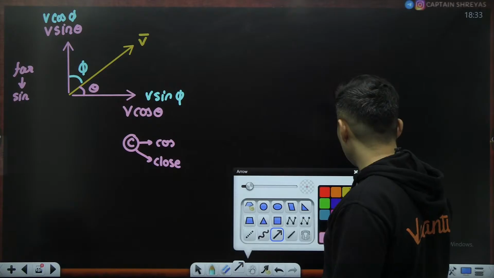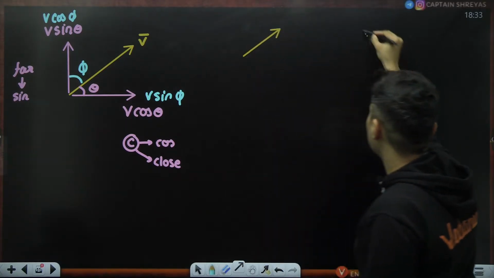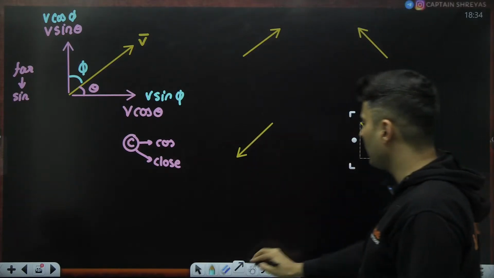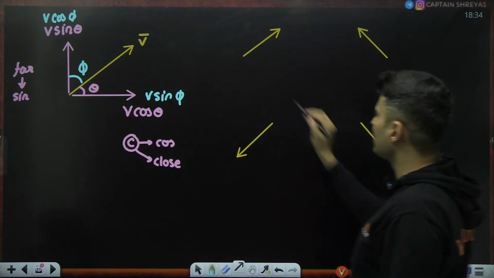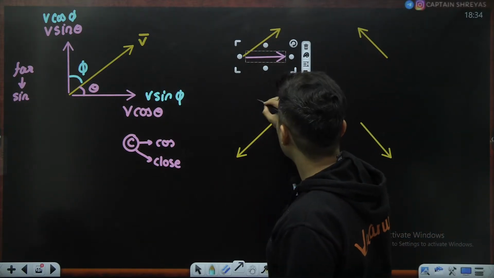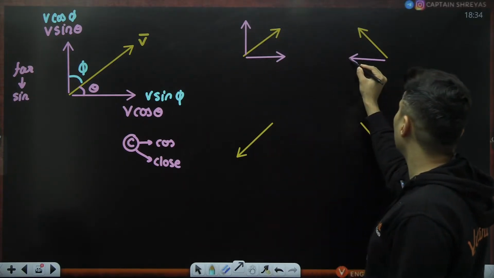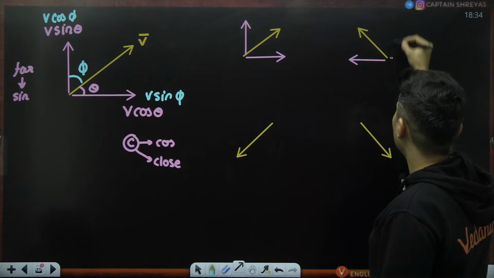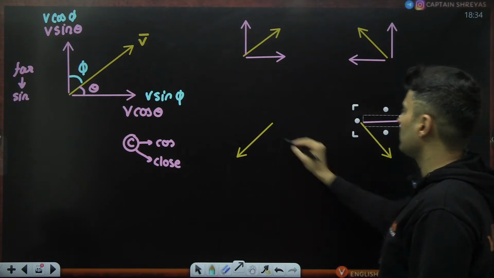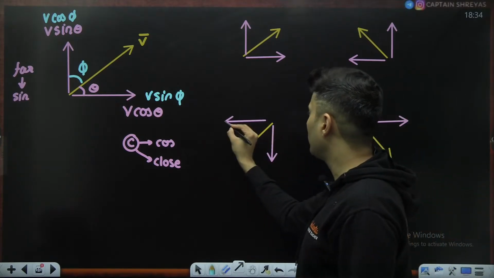Let me show this to you with some simple examples, my dear students. After this, you will never be confused. So these are my vectors, and I want to split them into two components. So there will be components like this, like this, and like this.